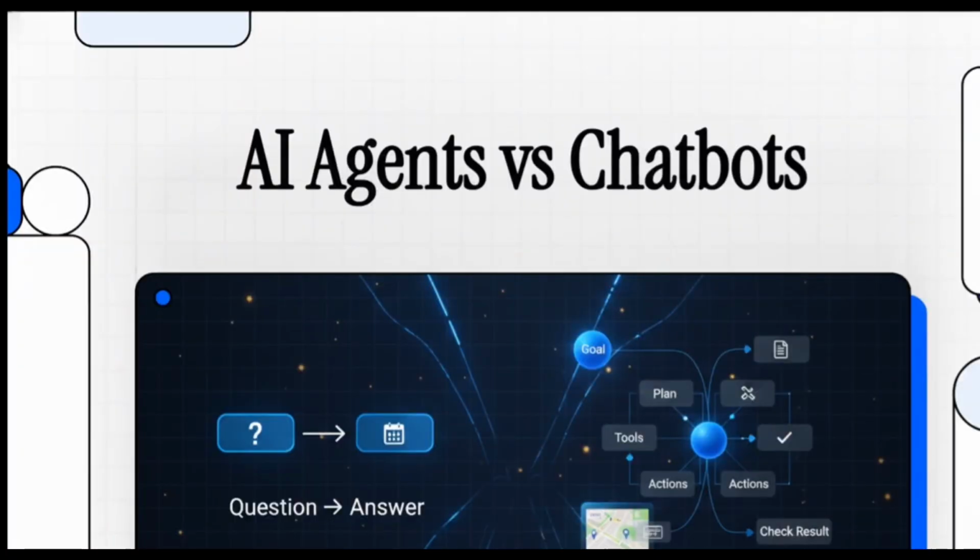Imagine you're planning a business trip. You pull up a chatbot and ask, what are some good hotels near the conference center? In seconds, it fires back a really helpful answer. Pretty standard, right? But what if you wanted the system to actually do the heavy lifting for you?